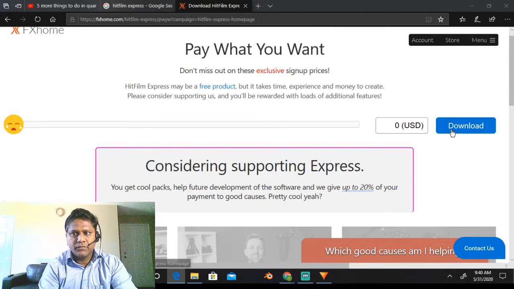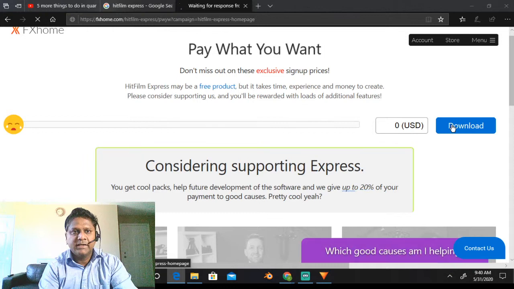Okay, so we can click on this download button and it will start downloading. Let's actually click here and see. Till a couple of days back, they had a different interface and now they have a different interface. So just look for a button, and once you click that, it should start downloading the software for you.